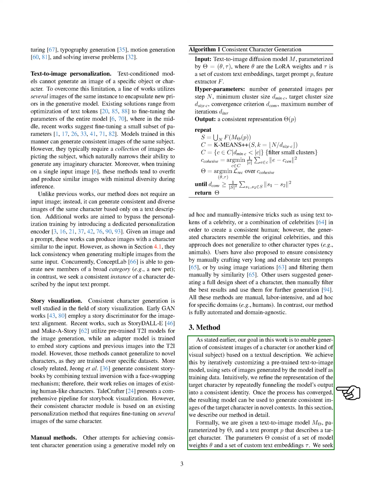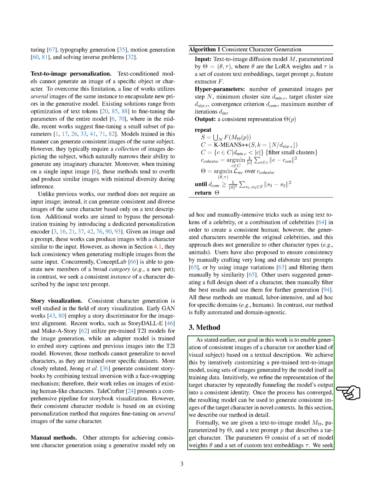Formally, we start with a text-to-image model, which is defined by a set of parameters. These parameters include a set of model weights and a set of custom text embeddings. We're looking for a representation that allows the parameterized model to generate consistent images of the character described by a text prompt in new contexts.